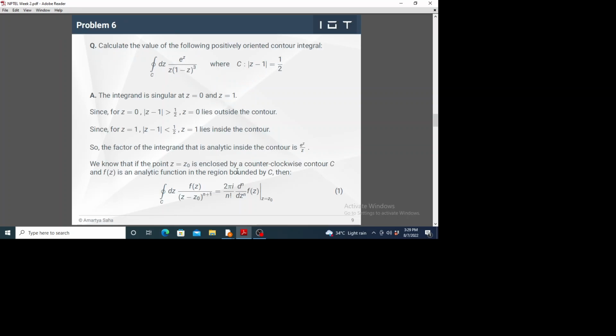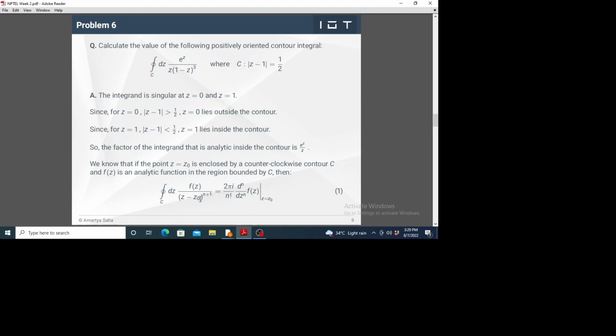And one important thing is that whenever we are given something like 1 minus z, here I showed that it was z minus z naught. The position of the singularity is always on the right hand side of the minus sign.